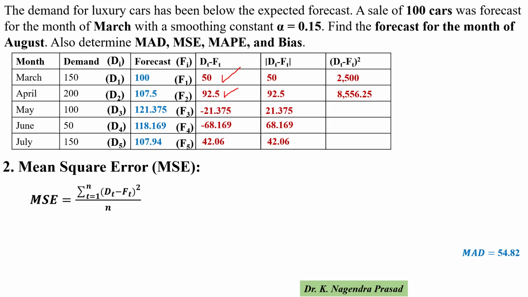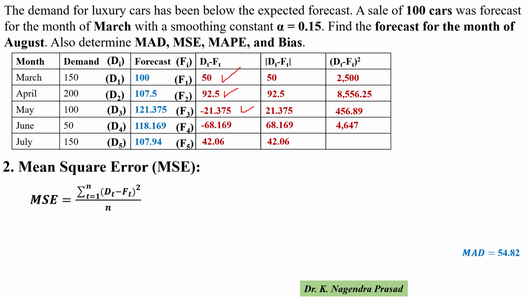8556.25. And next for May, minus 21.375, so minus 21.375 whole square equals 456.89. And next for the month of June, dt minus ft is minus 68.169. Then its square is 4647.